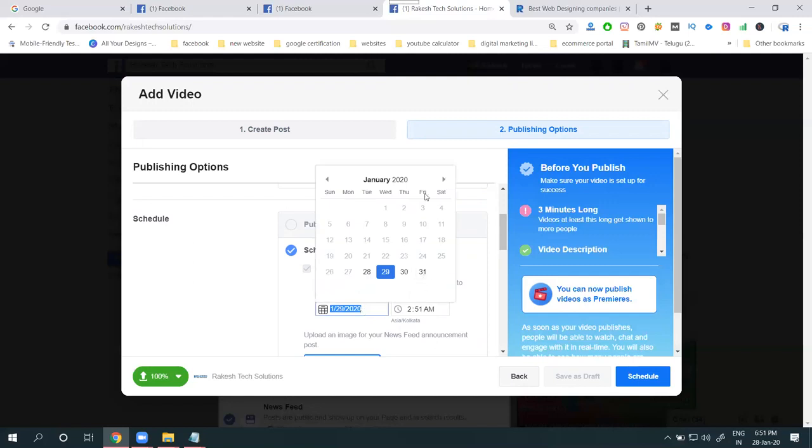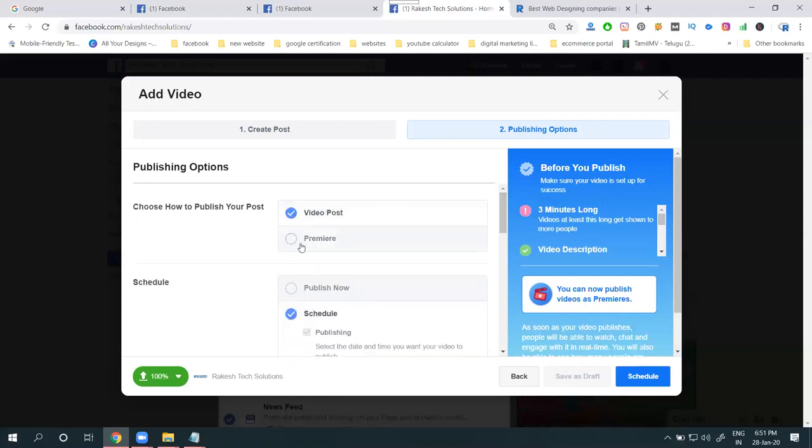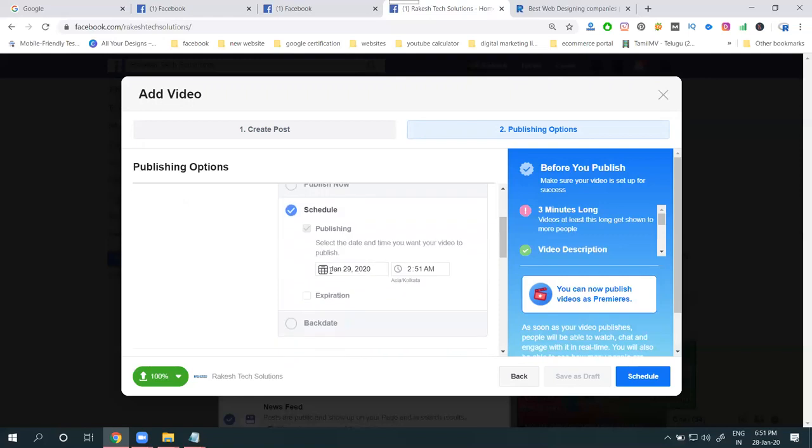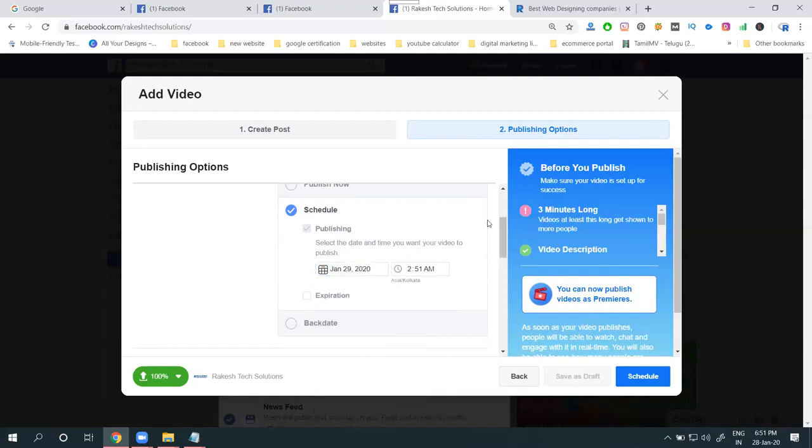How many days do we schedule by? 1, 2, 3, 4. This is particularly used for scheduling in this option. If you go to the particular Premiere, we can give the schedule. So the video post will be there. We can go for schedule up to 6 months. How many months? Up to 6 months. So that is how the schedule will be counted here: 1, 2, 3, 4, 5 and 6. Is it clear? So you can schedule up to 6 months of time.